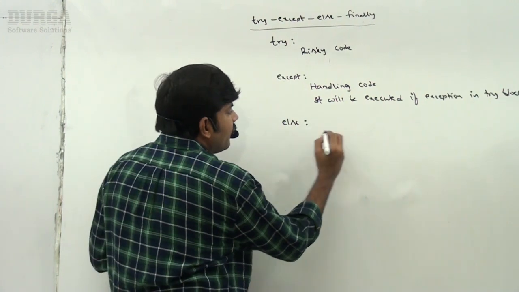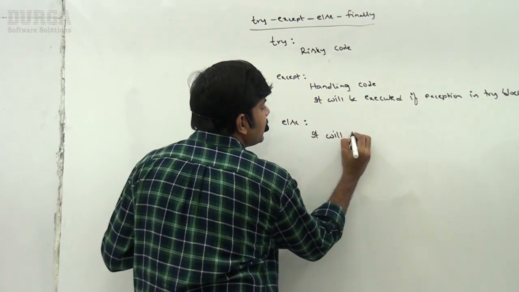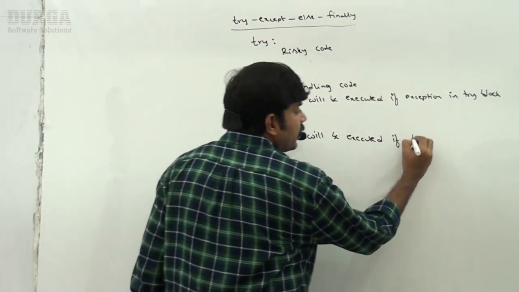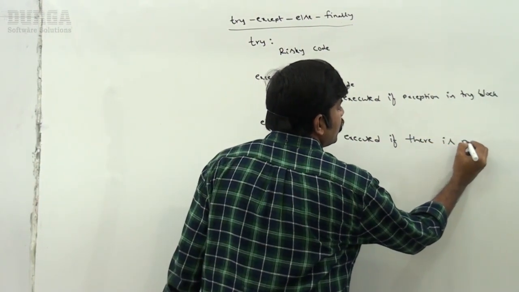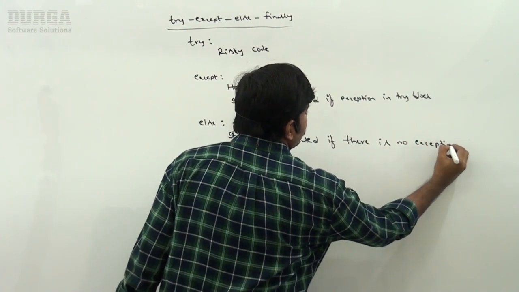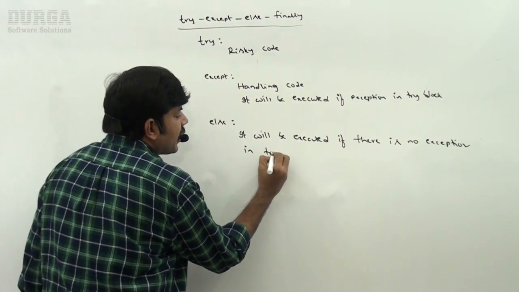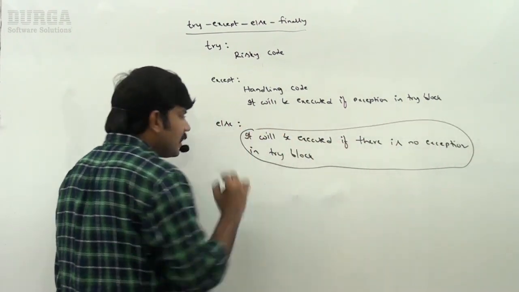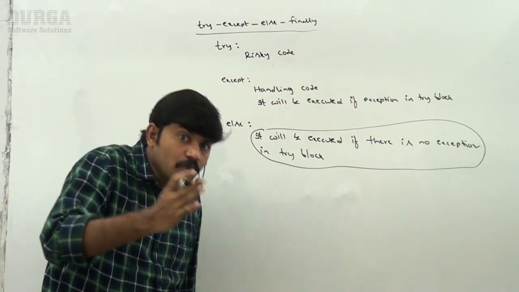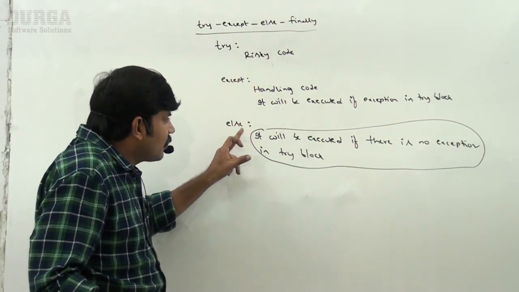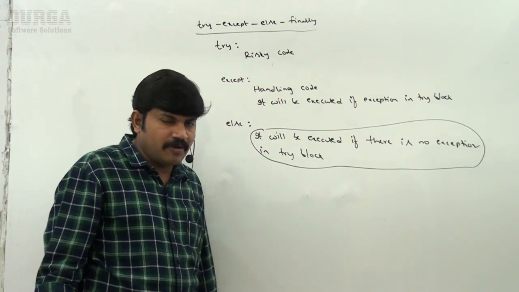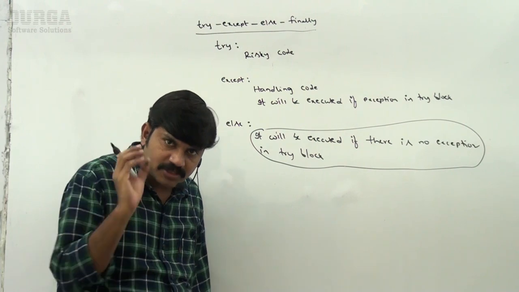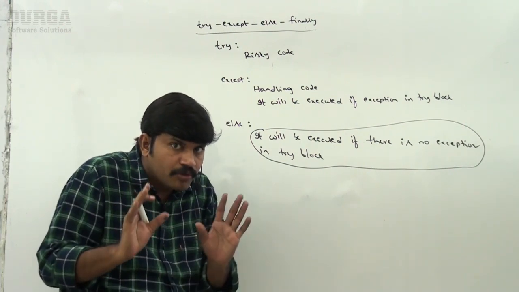It will be executed if there is no exception in the try block. Very, very important line. This one you have to understand. When will the else block be executed? If there is no exception inside the try block, then only else is going to execute. Can you please explain with a small example? Don't worry, I will explain. First, observe the syntax, how to use it and when it's going to execute.